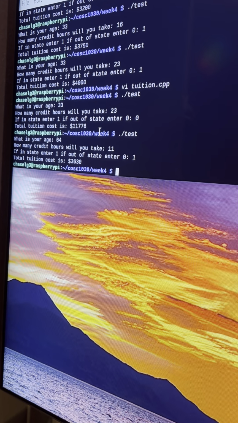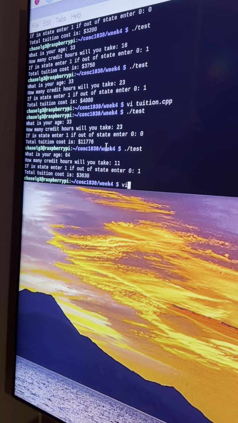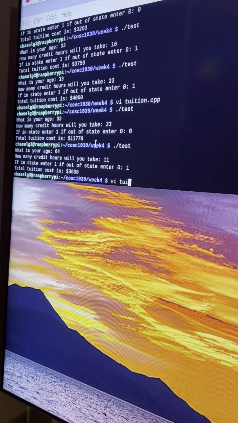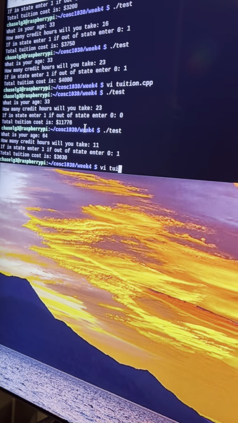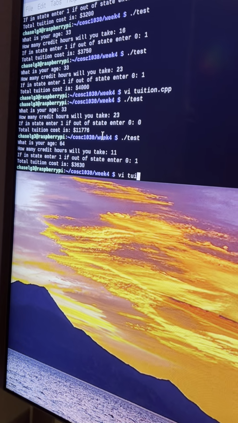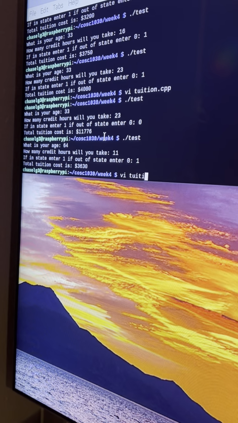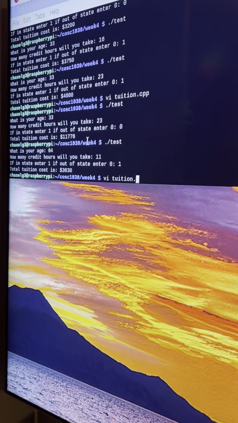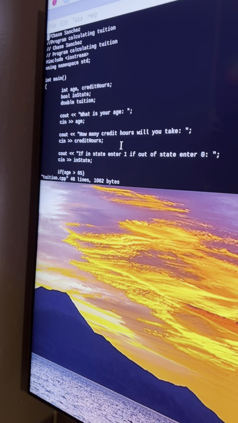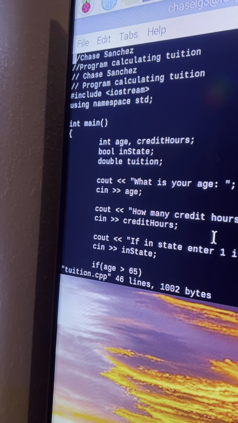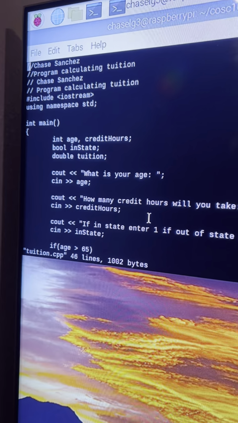I'll now go into it so that way you can take a look at what it was called. And so yeah, this is the tuition.cpp file under week 4 under my COSC or computer science 1030. Oh, I just realized I wrote this twice in here. Oops, I thought I had deleted it when I had scrolled up, and so I retyped it, and now it's there again. But anyway,